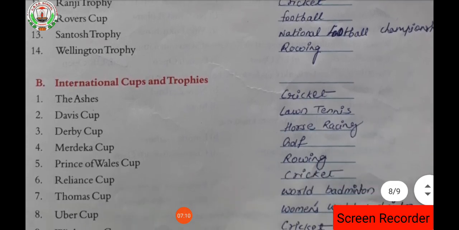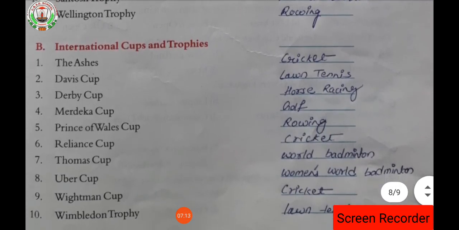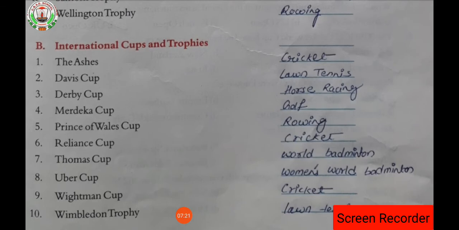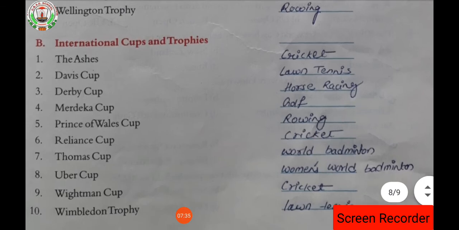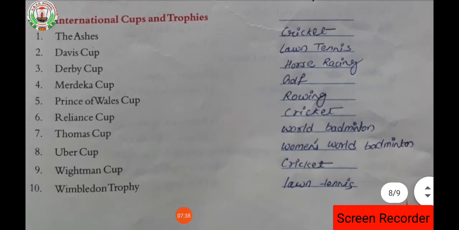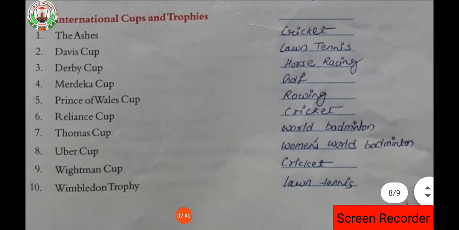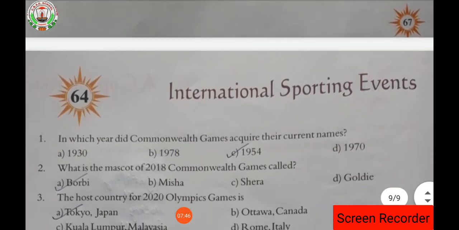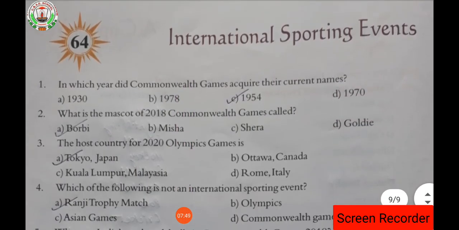Then the B part of this will be international cups and trophies. The first one is for cricket, second is for lawn tennis, third is for horse racing, fourth for golf, fifth for rowing, sixth for cricket, seventh for world table tennis, eighth for women's world badminton, ninth for cricket, and the last, tenth one, is again for lawn tennis. So these are the names of the trophies and the fields they are given in, which is the written answer.